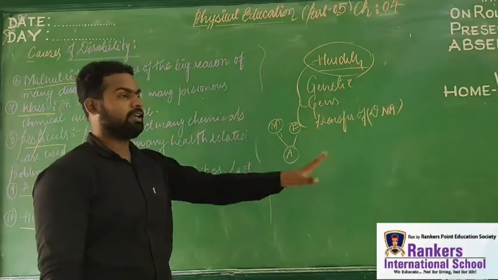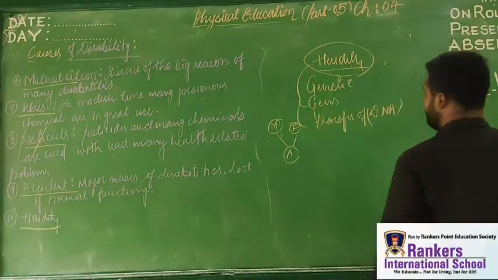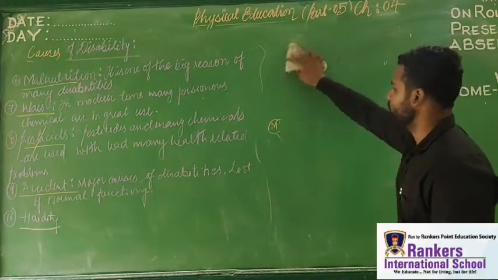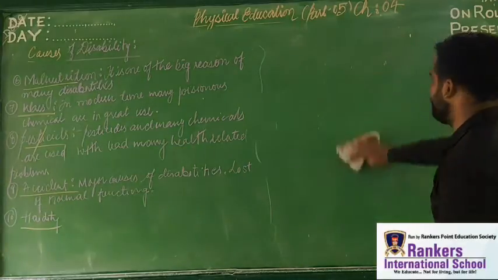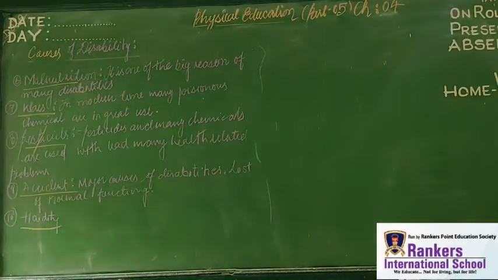So this heredity plays a very important role. DNA is the genetic material which transfers from one generation to the next generation, and definitely will affect. So genetics, that is heredity, may be the basic thing. Genetics will also decide your life, and the various kinds of disability which may occur due to various things.